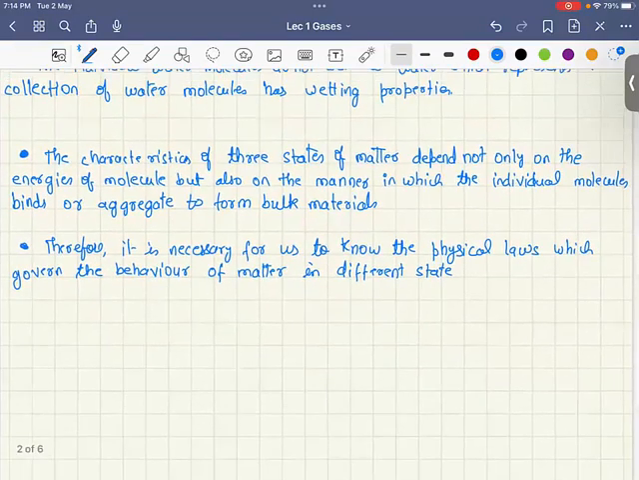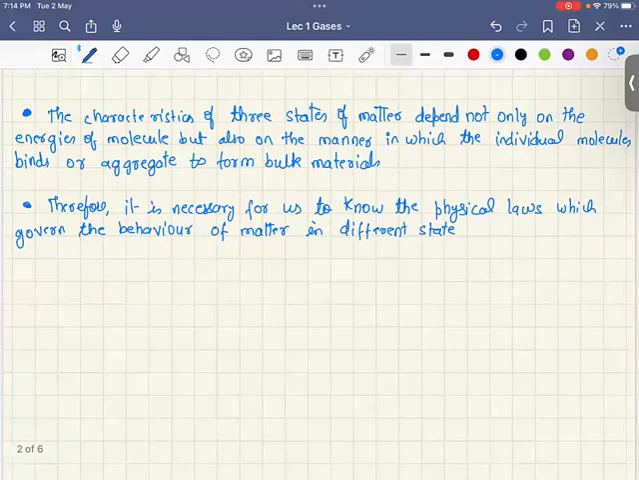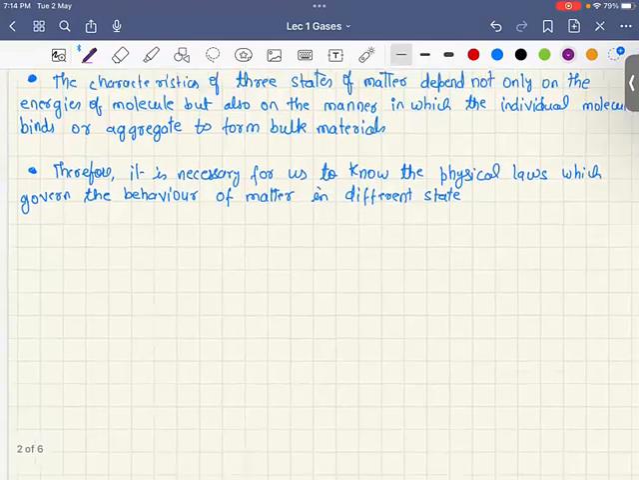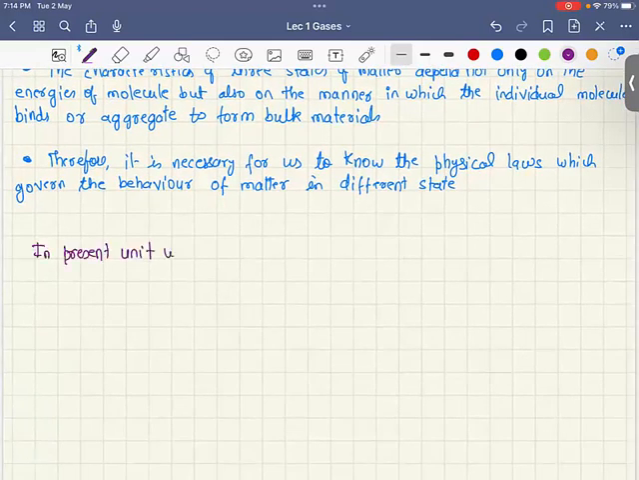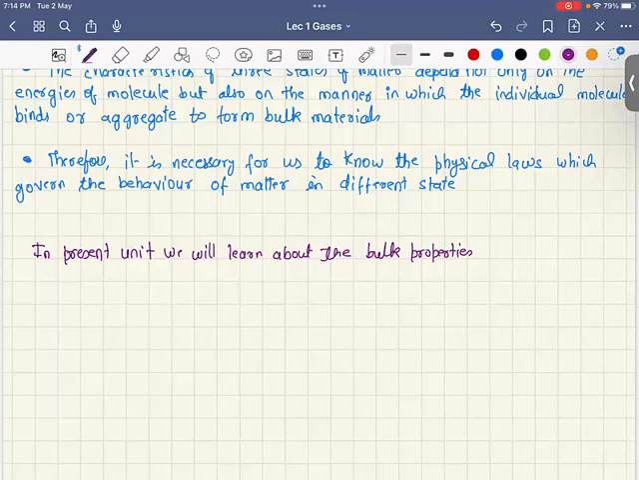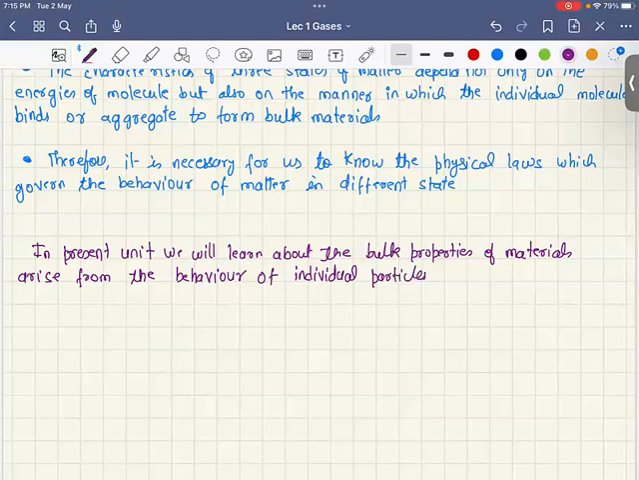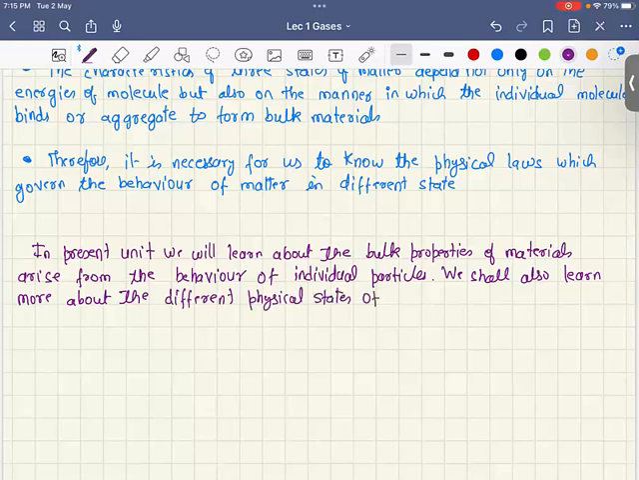In the present unit, we will learn about how the bulk properties of materials arise from the behavior of individual particles, which are atoms, ions, or molecules. We shall also learn more about the different physical states of matter, particularly the gaseous and liquid states.